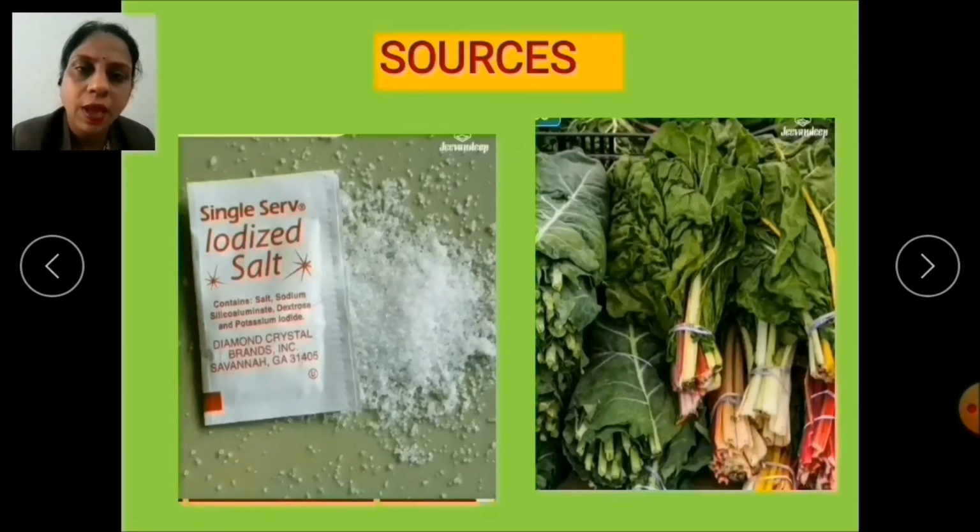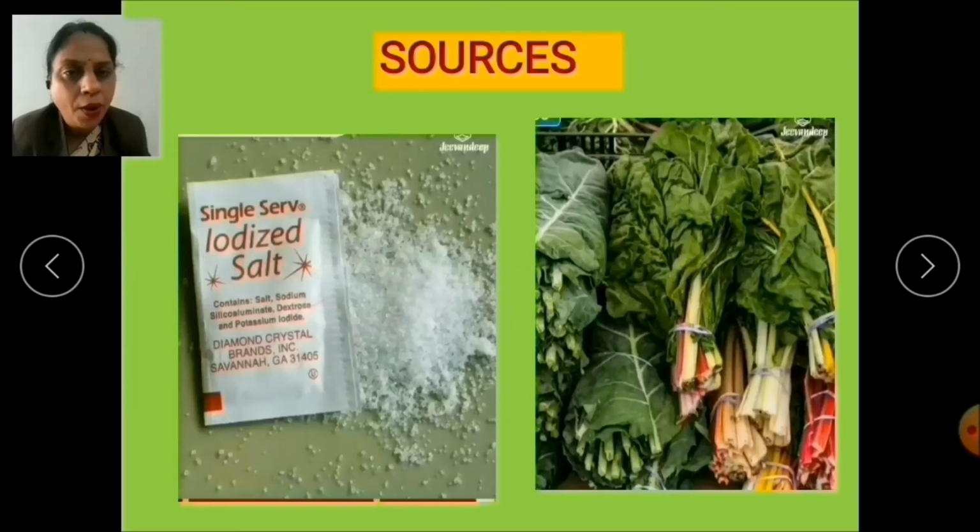So these were some of the deficiency diseases which are caused due to the lack of vitamins and minerals. But there are some diseases which are caused due to an unhealthy lifestyle. But what do you understand by this unhealthy lifestyle? Yes, that means not exercising regularly, not eating a balanced diet, not eating food properly, always eating junk food, and as a result, body parts do not function properly.